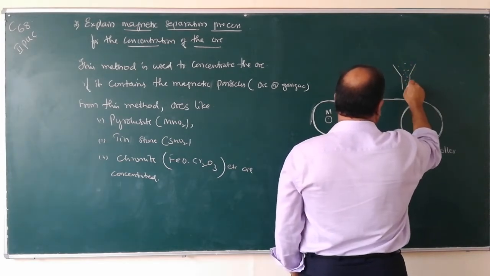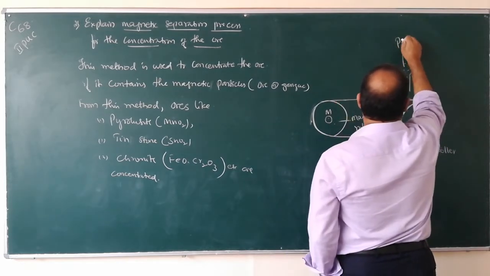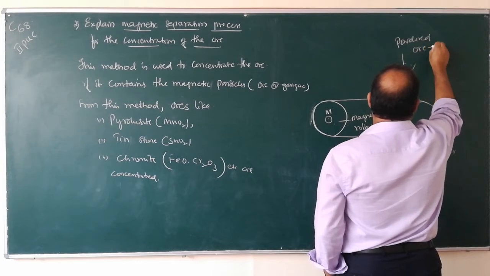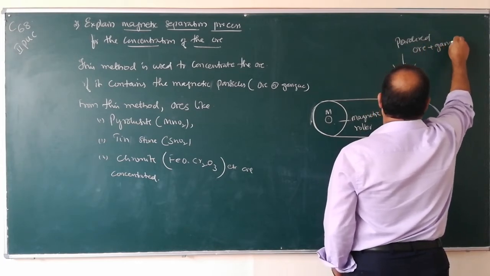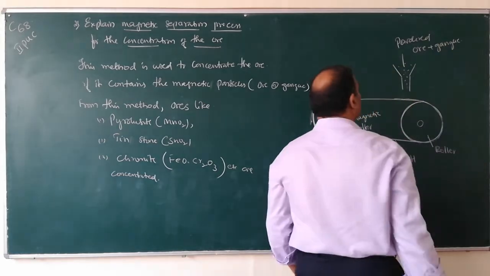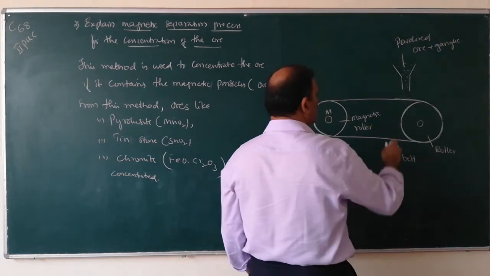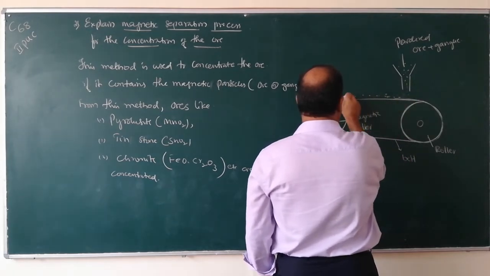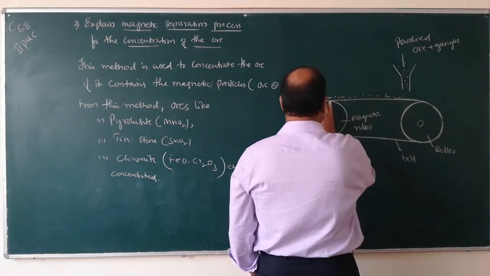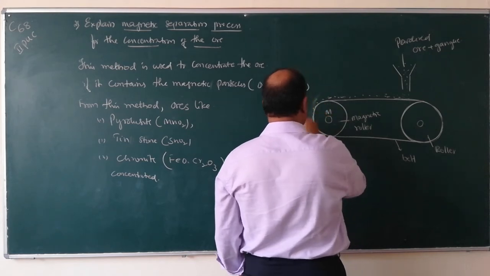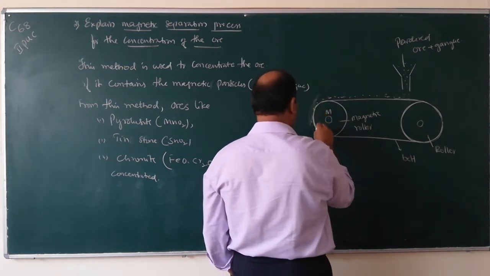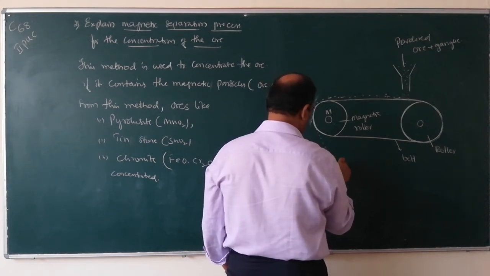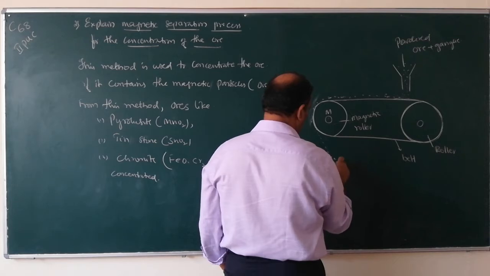On this belt, this is the powdered ore, powdered ore plus gangue. Powdered ore plus gangue particles are dropped over this belt. So what happens? If the gangue particles or the ore particles are attracted by the magnet, they will form a heap closer to the magnet.